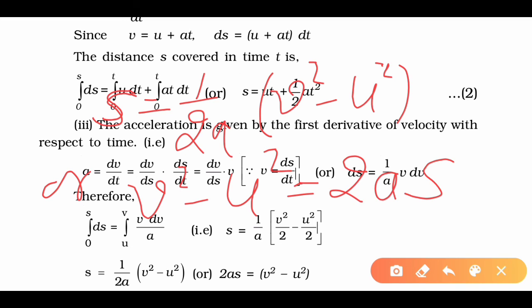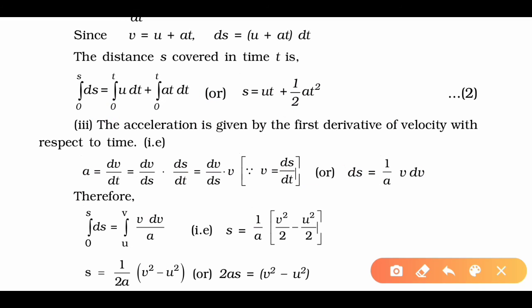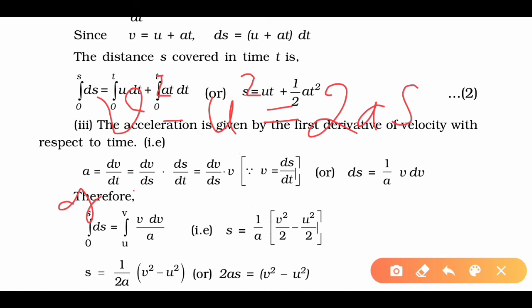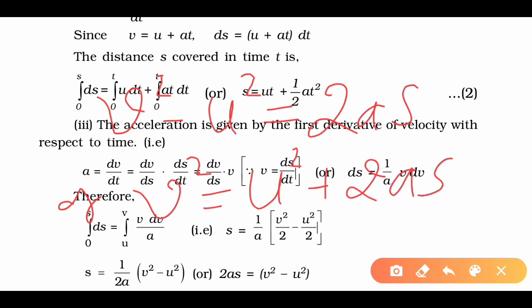Okay, again we could write this equation: v square minus u square equals 2as, or v square equals u square plus 2as. Okay, so this one is the third equation of motion.